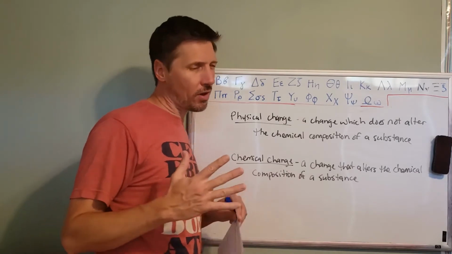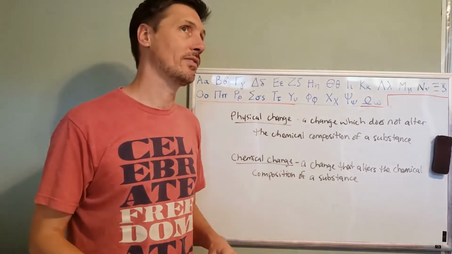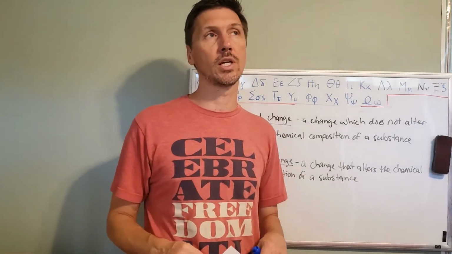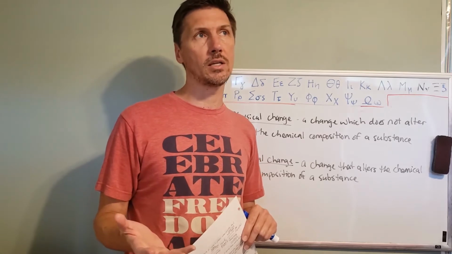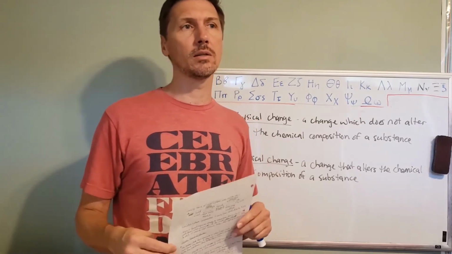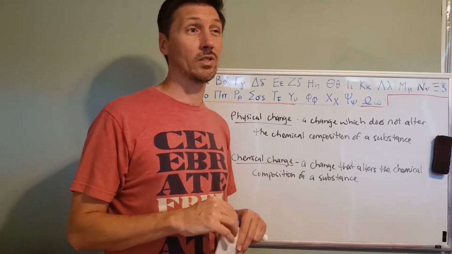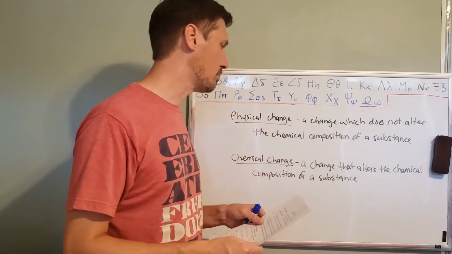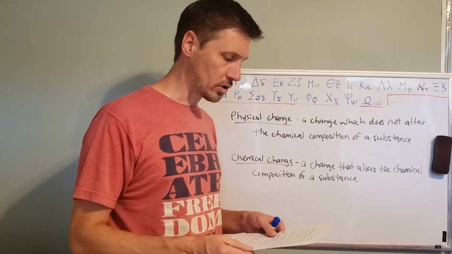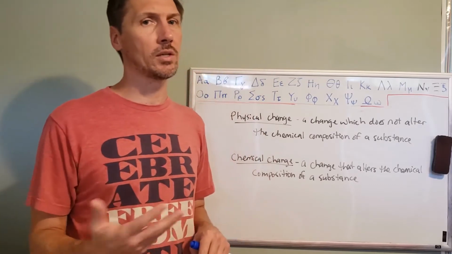As a rule of thumb, if I were to give you a process and you're trying to figure out if it's a chemical change or a physical change, a physical change is a change that can be fairly easily reversed. However, a chemical change is very difficult or sometimes impossible to reverse. So you have to be careful and thoughtful about it. With some physical changes, it may not be obvious.